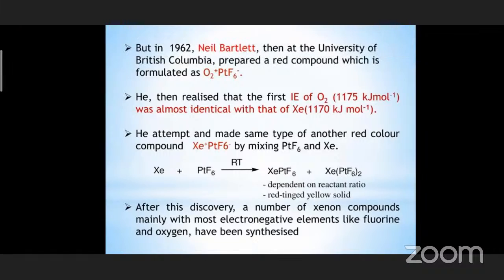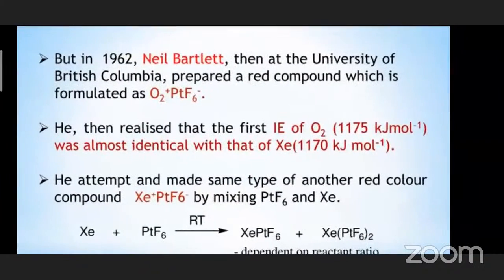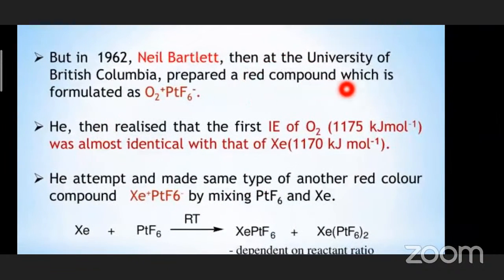But in 1962, a scientist called Neil Bartlett, then at the University of British Columbia, prepared a red compound formulated as O2PtF6. This is dioxygen platinum hexafluoride. While preparing this compound, what we have to notice is that oxygen is getting a positive charge. That means we are removing an electron from oxygen. So he noticed that if the same amount of energy is given to remove an electron from xenon, xenon can form an ion.